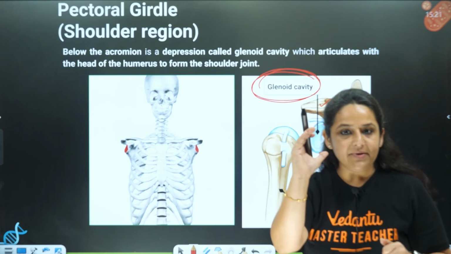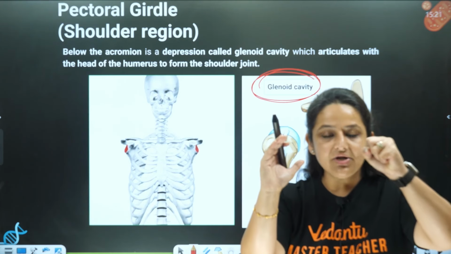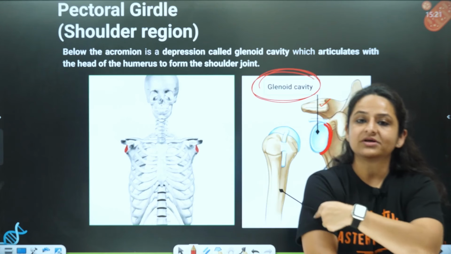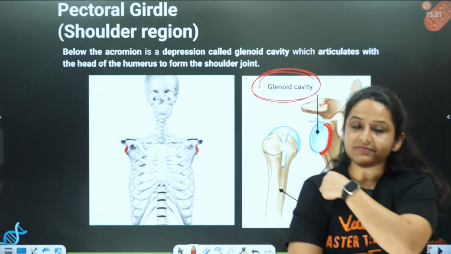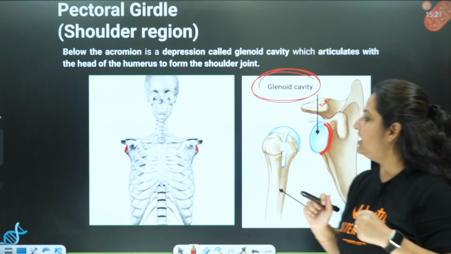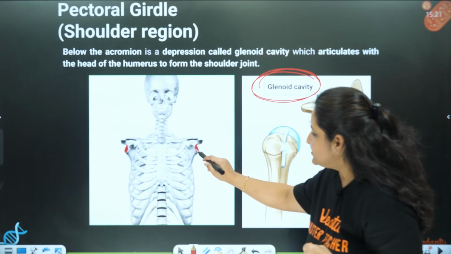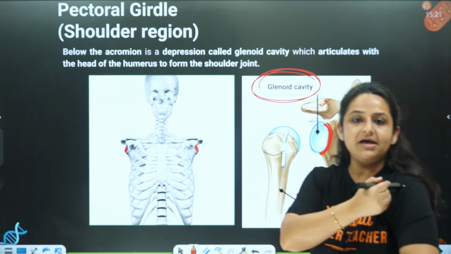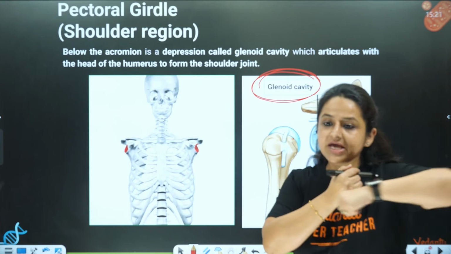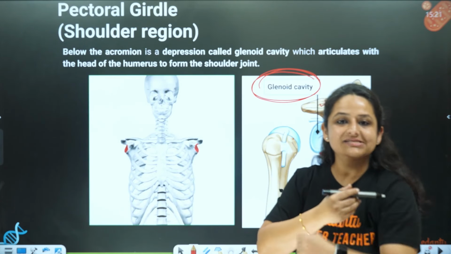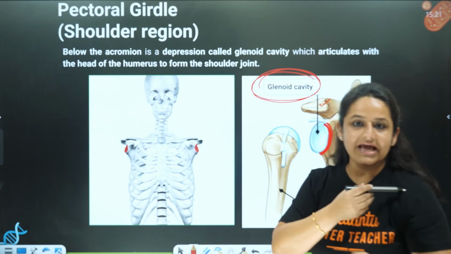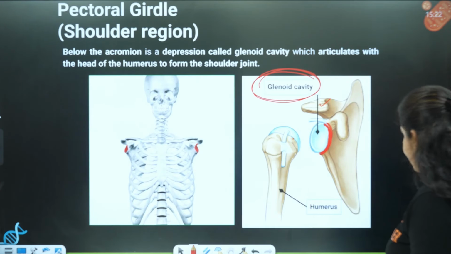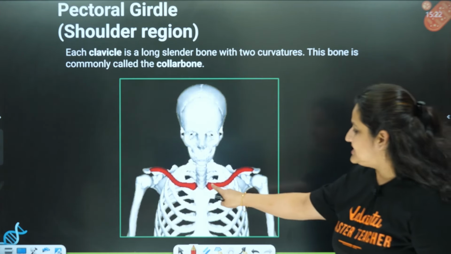It is to this depression that the head of the humerus joins. What is the humerus? Humerus is this bone. So the head of the humerus comes and joins here, and this will be our shoulder joint. This joint is formed by the glenoid cavity as well as the head of the humerus. And this is the clavicle.